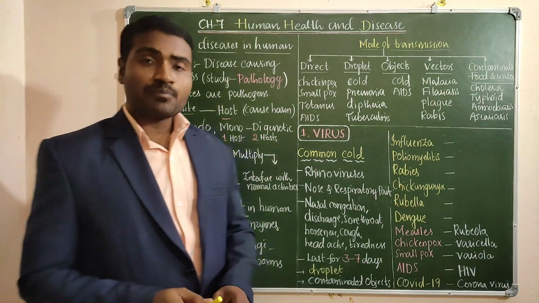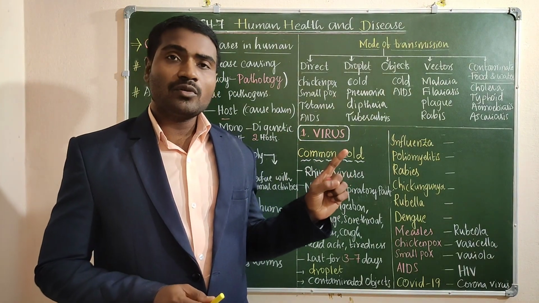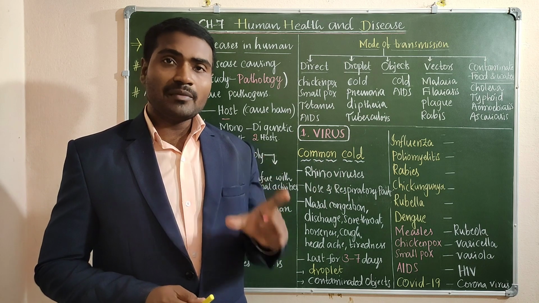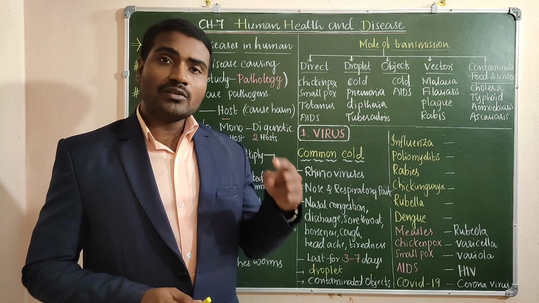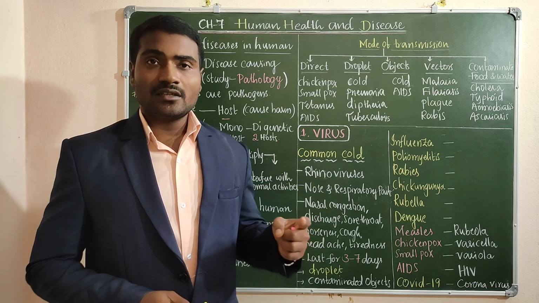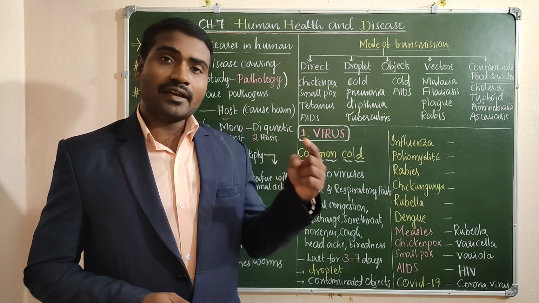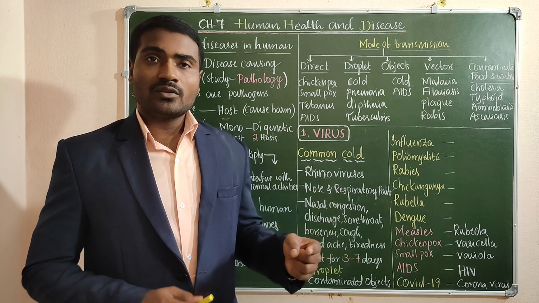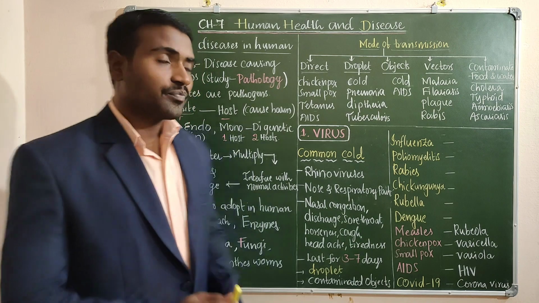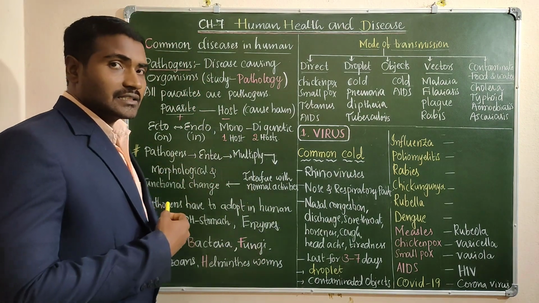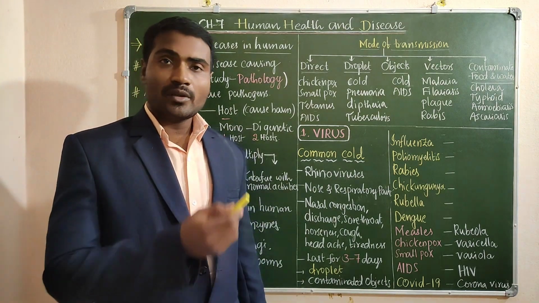In the previous class I explained about health: what is meant by health, the definition of health, how to achieve good health, and also the different types and categories of diseases. Now this is about some common diseases in humans. We get diseases for many reasons, which I told you in the previous class.